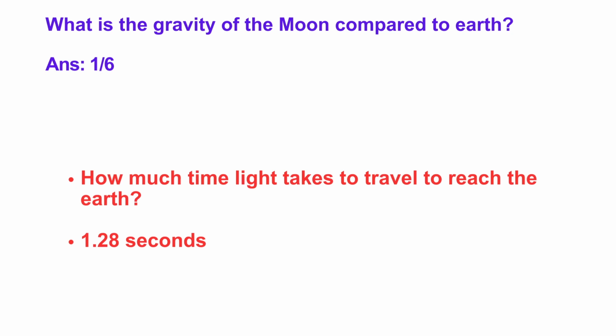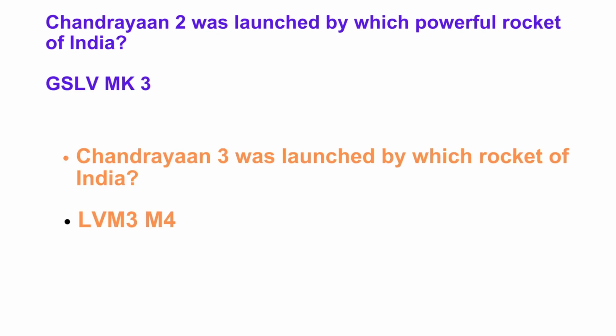What is the gravity of the moon compared to Earth? It is 1/6. How much time does light take to travel to reach the Earth? It is 1.28 seconds. 1.28 seconds light takes to reach the Earth.